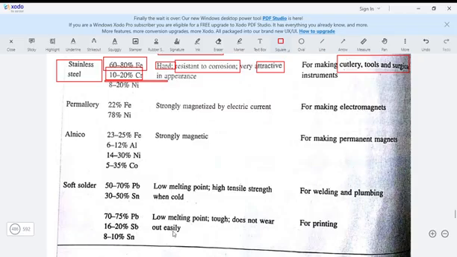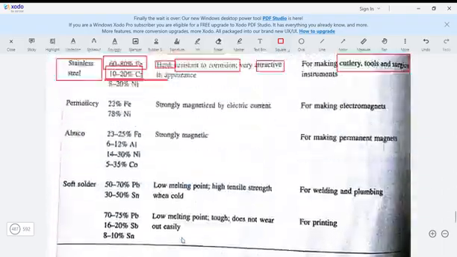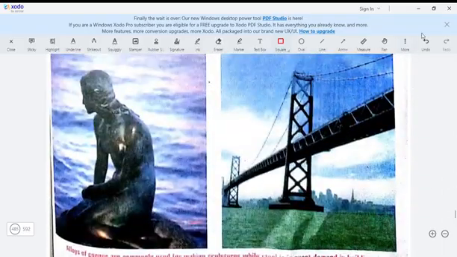and antimony. So all these ones have a low melting point and high tensile strength. So they use it for welding and plumbing, for printing. So that's just a summary of what we have in alloys. So thanks for listening.